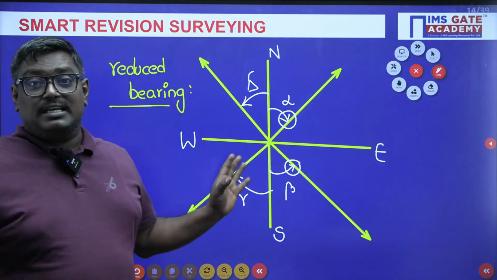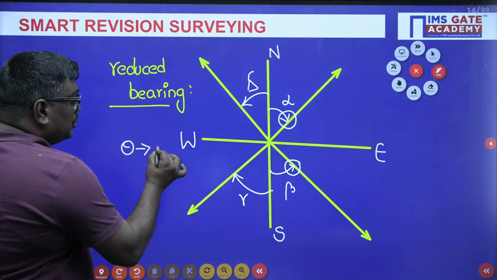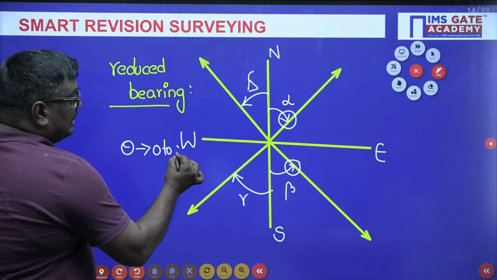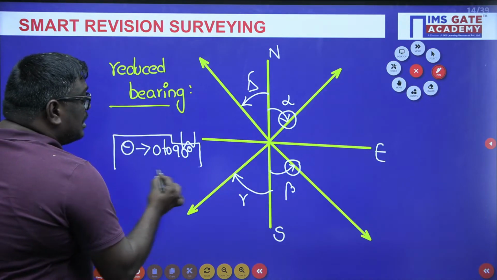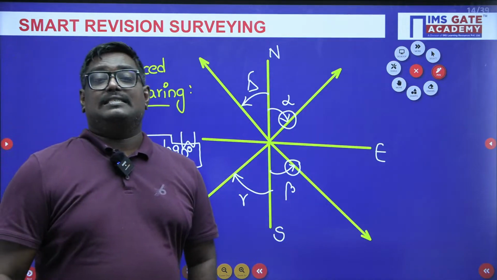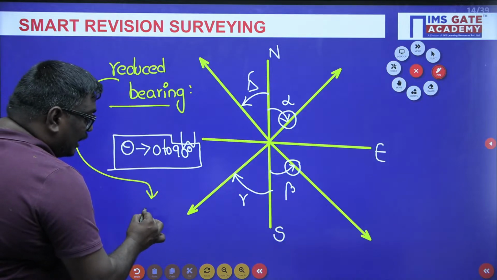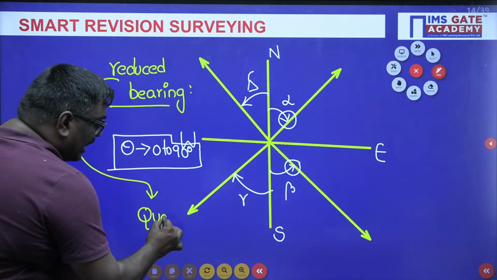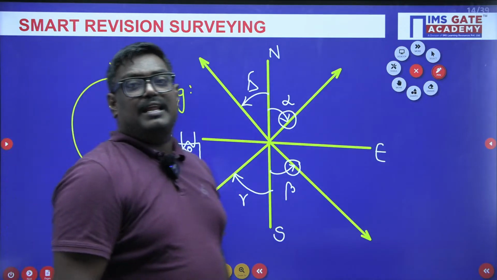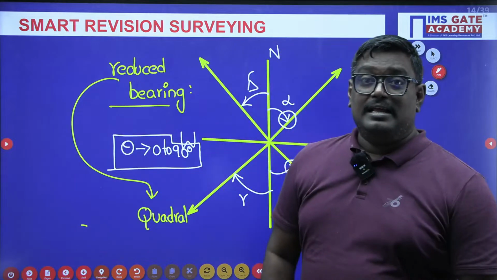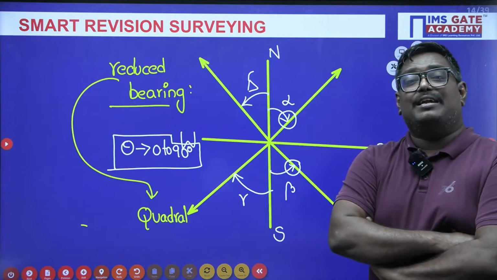Now see students, here the angle theta varies between 0 to 90 degrees. That is the reason, my dear students, as it is varying between 0 to 90 degrees, reduced bearing is also known as quadrant bearing. Again I am telling you, the surveying compass is calibrated with this system.